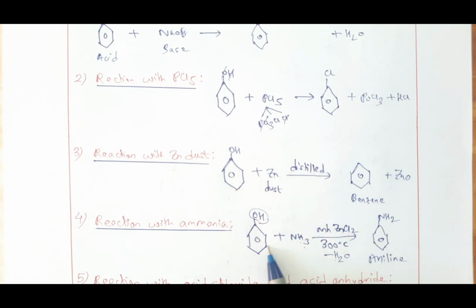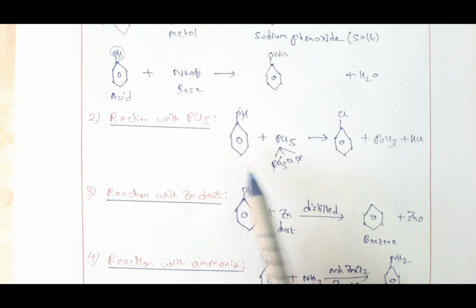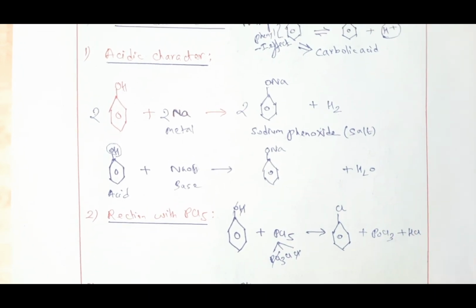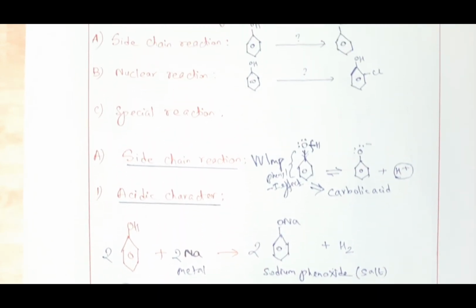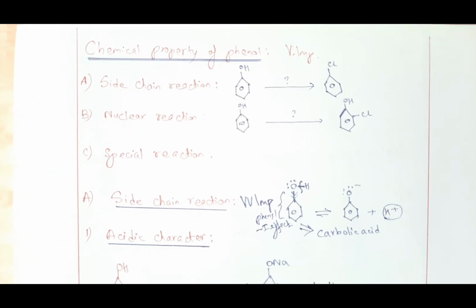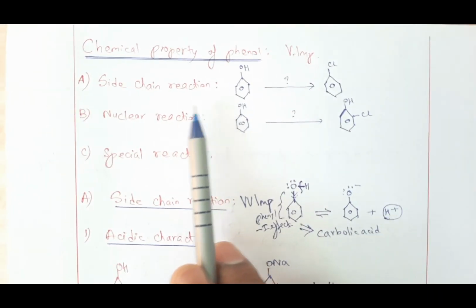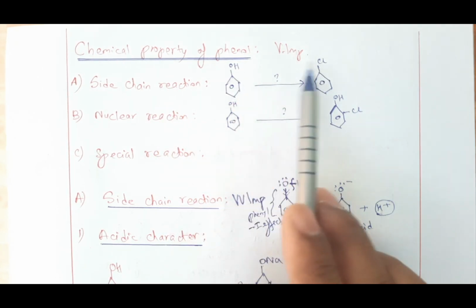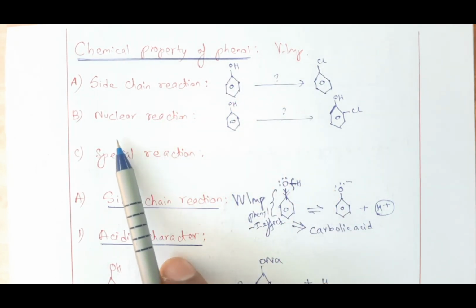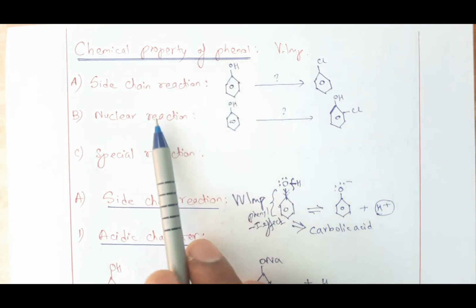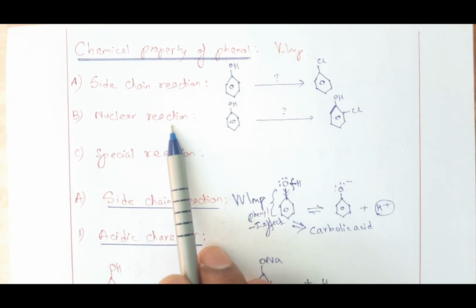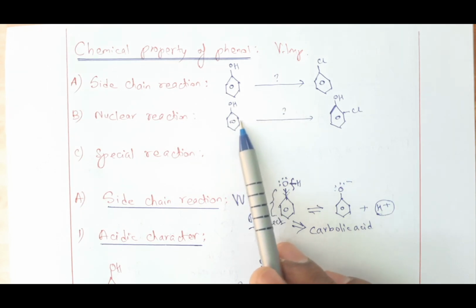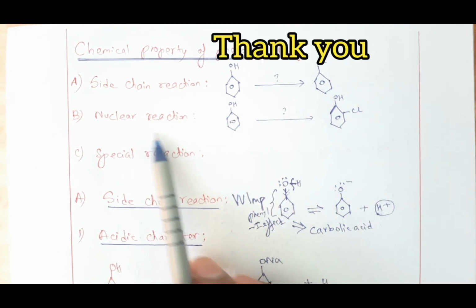Okay, from here the reaction with zinc, reaction with ammonia, reaction with PCl5, and the acidic nature are very important. One question you may get in your board exam. So by this we come to the end of the chemical properties of phenol in which we finish side chain reactions. In these reactions, you saw only the top portion got exchanged. Now in my next video we'll go with part B of the chemical properties of phenol, the nuclear reaction, where something will enter inside the benzene ring, and that is called nuclear reaction.